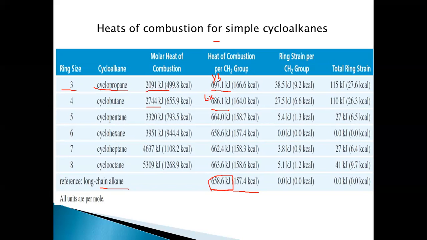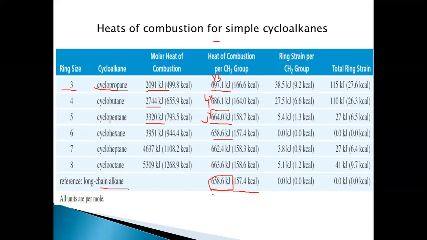In the same way, for cyclopentane it is 664.0 kilojoules per CH2, and the total heat of combustion for the molecule is multiplied by 5, so it is 3320 kilojoules. In the same way, for cyclohexane it is 658.6.